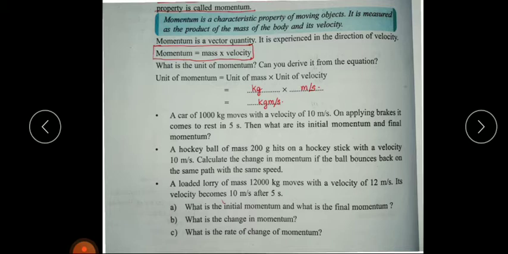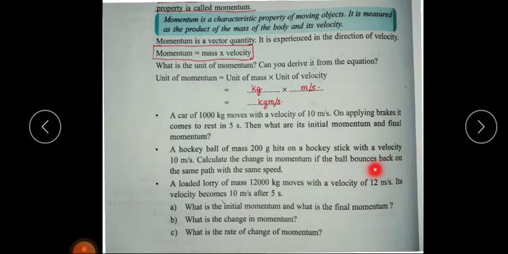Change in momentum means what? Change in momentum means final momentum minus initial momentum. So we have to first find out final momentum and initial momentum. Then we have to take the difference. So the difference will give change in momentum.